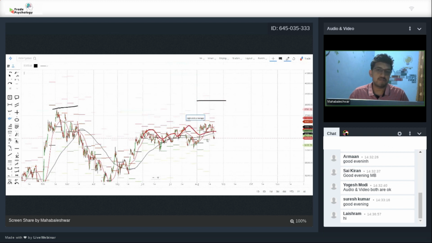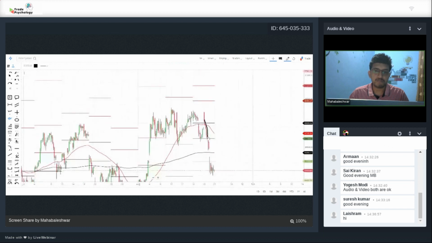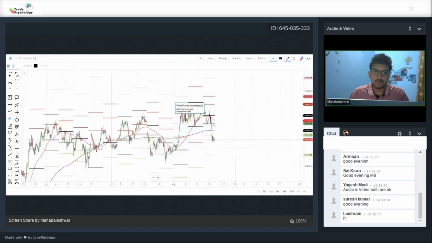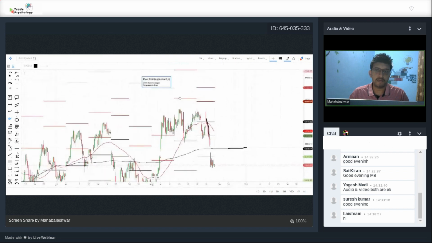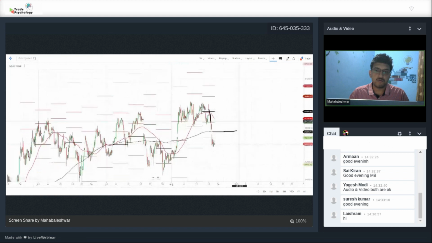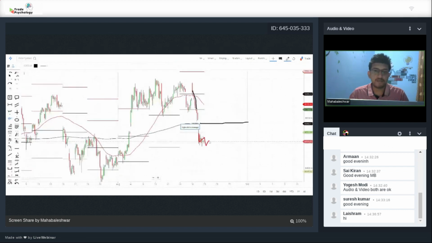If we compare the chart of Nifty, in the past couple of weeks it has been creating new highs. So Bank Nifty is underperforming. Because of that, there was huge selling pressure which caused the Bank Nifty to fall below the 200-day, which was a crucial level of support for the Bank Nifty. So what we are seeing in the trend of Bank Nifty is that it is trading below the 200-day. So we can assume this could be the major resistance for Bank Nifty, right? It's not easy for Bank Nifty to break this level.